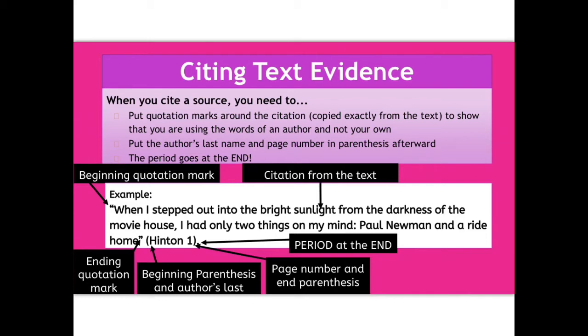Let's look at what this looks like again. Notice at the start we have got a quotation mark at the beginning. Then we cite it word for word. "When I stepped out into the bright sunlight from the darkness of the movie house, I had only two things on my mind, Paul Newman and a ride home." Then we have more quotation marks, the parentheses with the author's name and the page number it comes from, parentheses, and finally a period at the end. You might be hearing this a lot. It's probably because it's important.